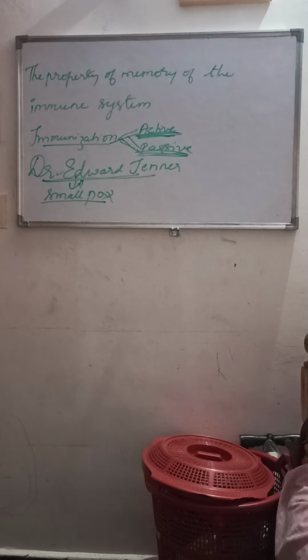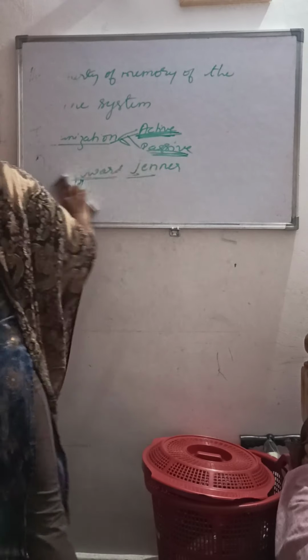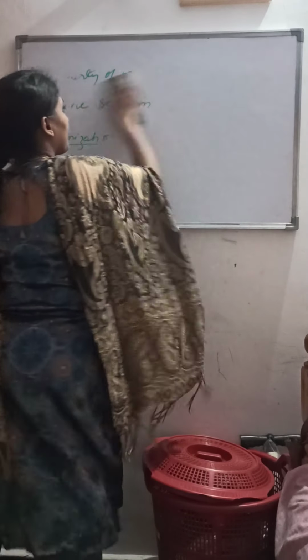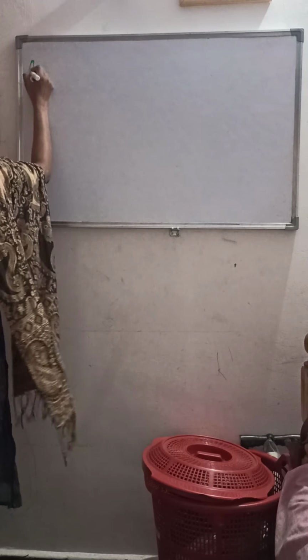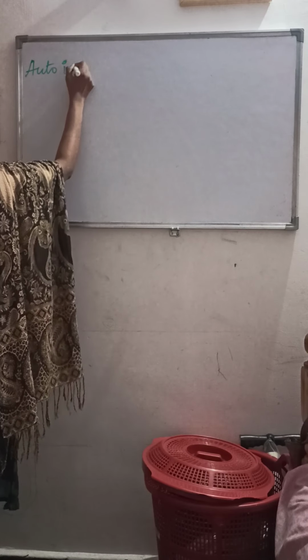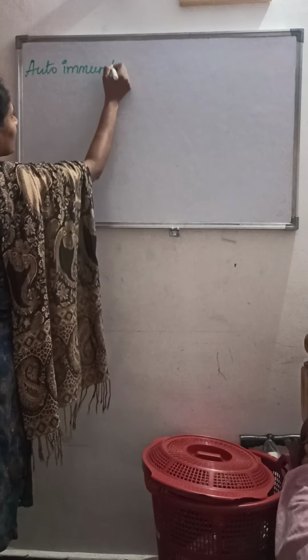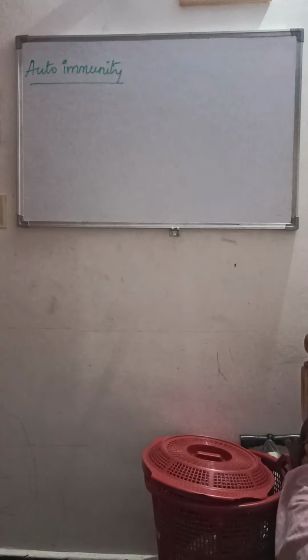Now moving on to the next important topic, autoimmunity. So what is this autoimmunity? It is an abnormal immune response in which the immune system of the body starts destroying its own cells, or the self cells.